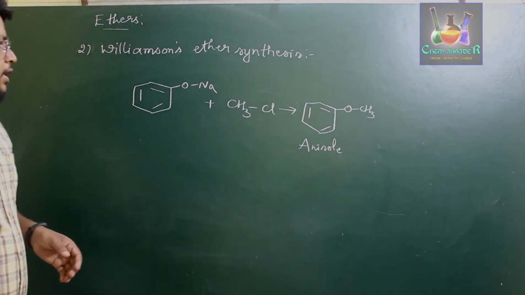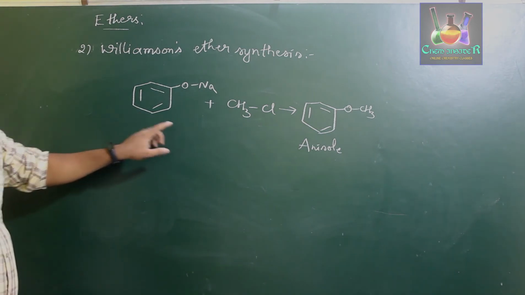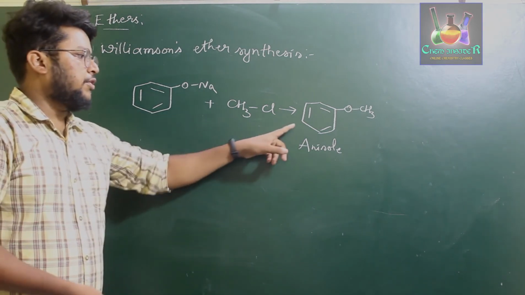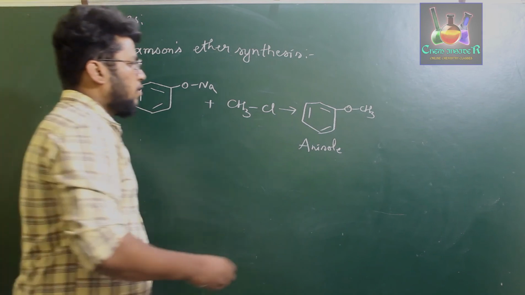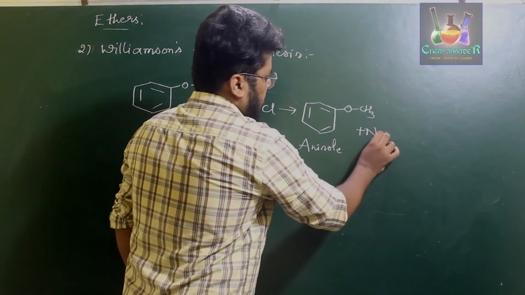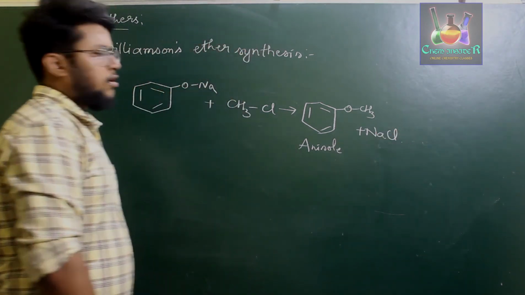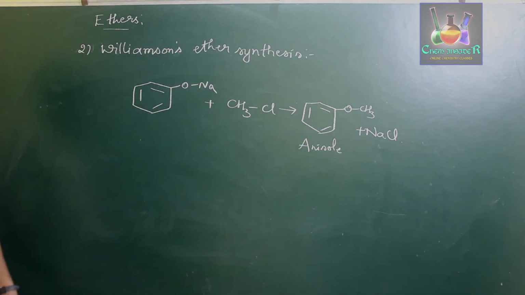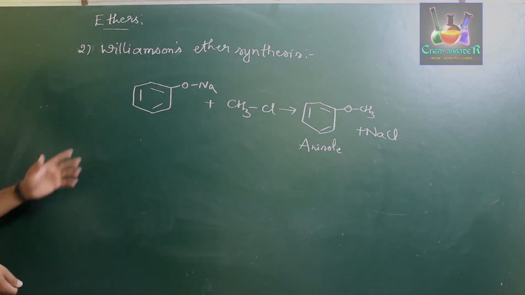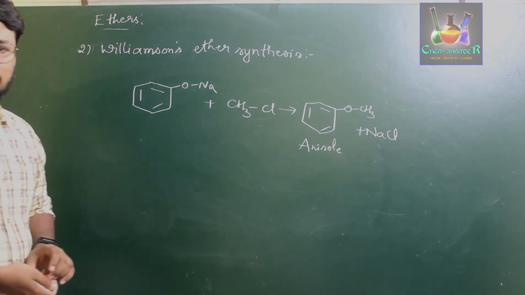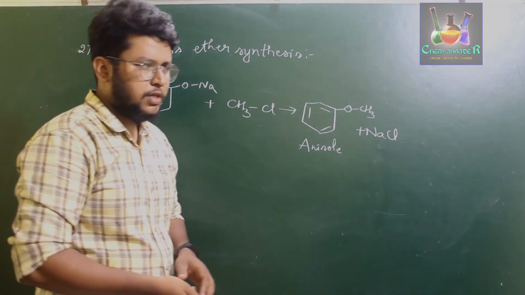When you treat sodium phenoxide with methyl chloride, we prepare anisole with liberation of sodium chloride. So this is the process of preparation of phenol ethers. So this is all about the preparation of ether from alcohols and phenols.